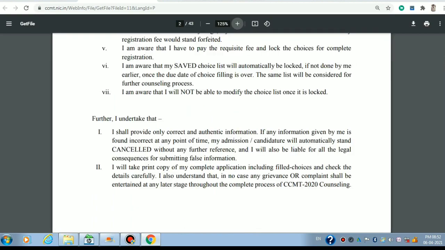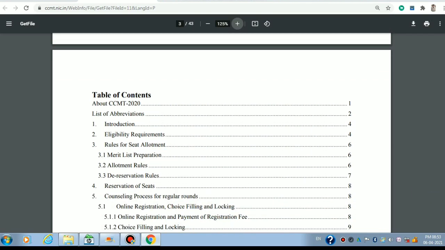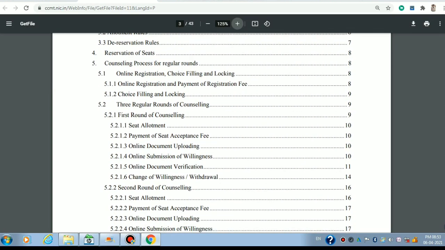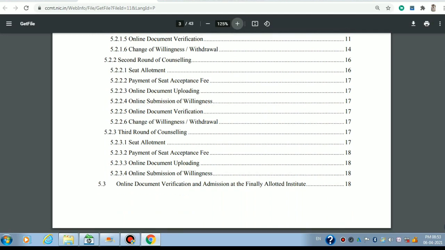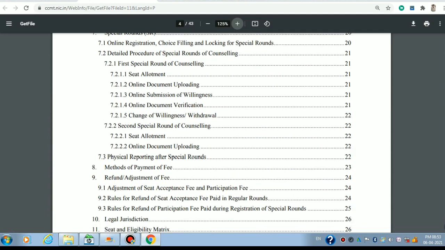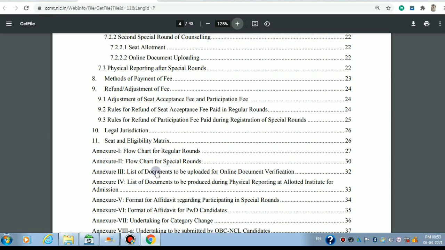It contains everything, like you can see the table of contents, introduction, eligibility requirements, also rules for seat allotment, merit list preparation, first round counseling, second round counseling, and also third round counseling, then ODV, online document verification, then special rounds, NSR1, NSR2, then refund of fees, and flowchart for regular rounds, flowchart for special rounds. You can check this out. And this also contains one affidavit format which is to be produced when you participate in NSR1 or NSR2. Then you have to produce this affidavit, and that's all.